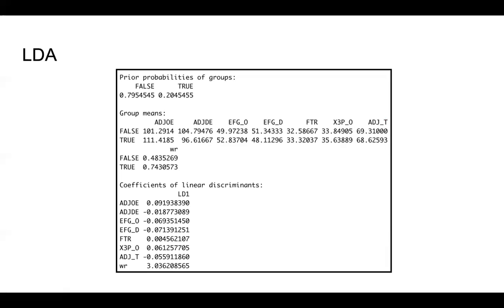And you can see the same while looking at the coefficient of linear discriminant, where for win rate, it's 3.03, where everything else is less than 0.1. So the win rate is definitely the most significant predictor, both here and in the previous logistic regression model.